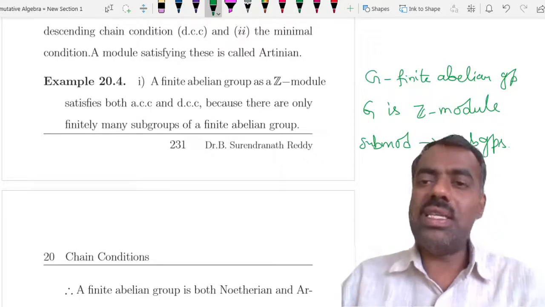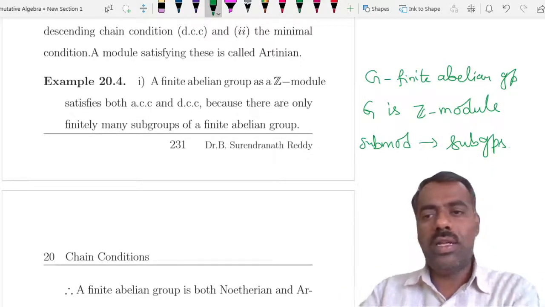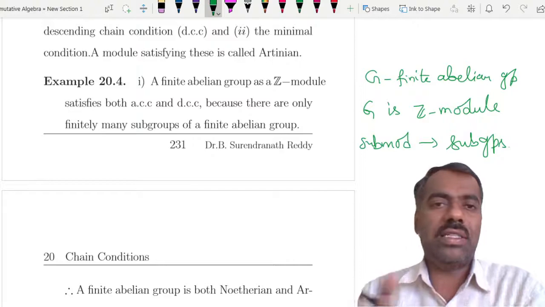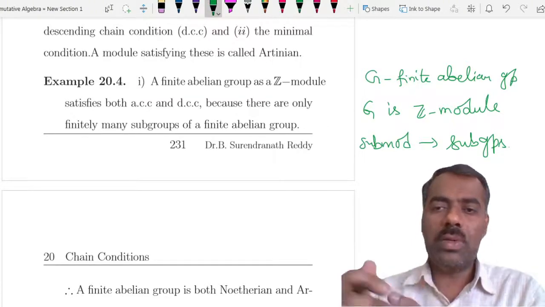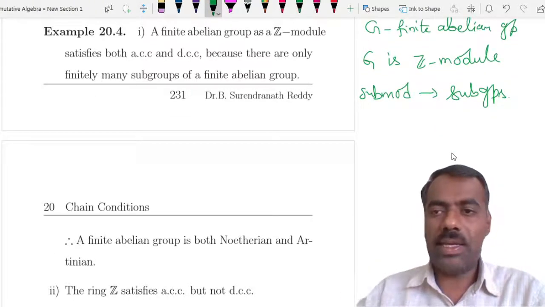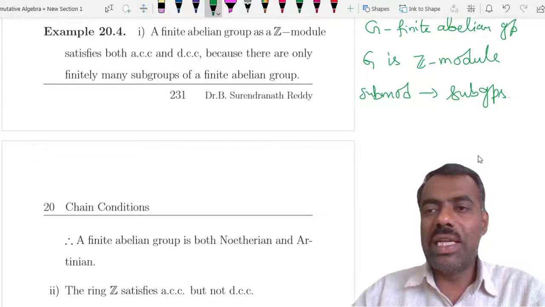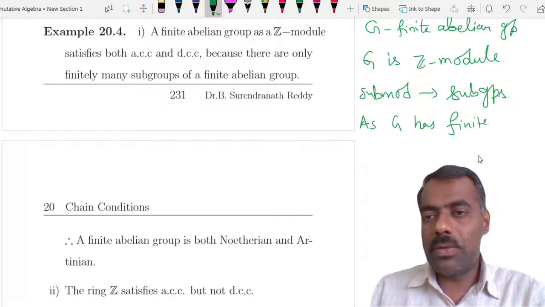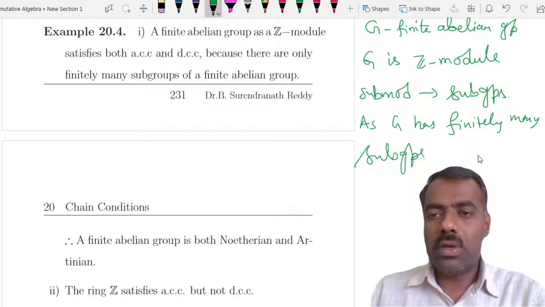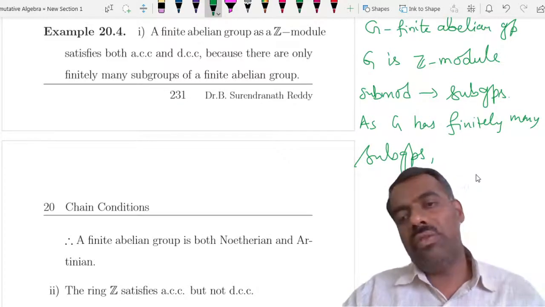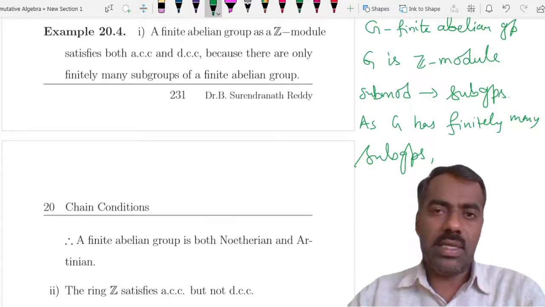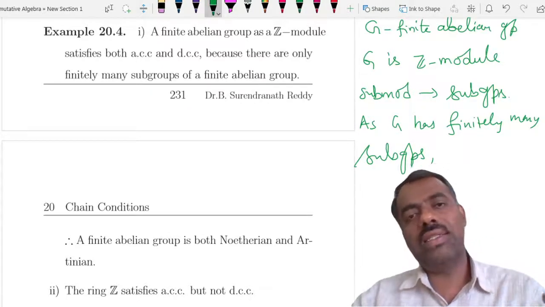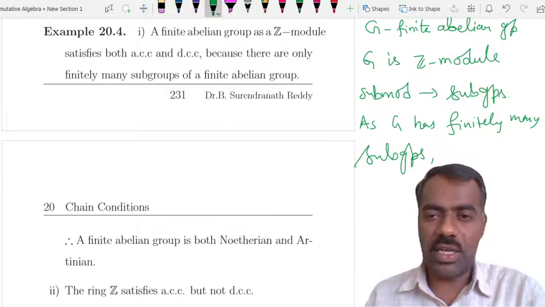Since G is a finite group, you will have only finitely many subgroups. Therefore, if you take any increasing or decreasing sequence of submodules, it should be stationary after some stage.